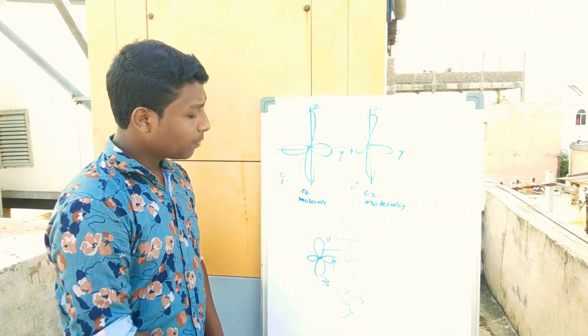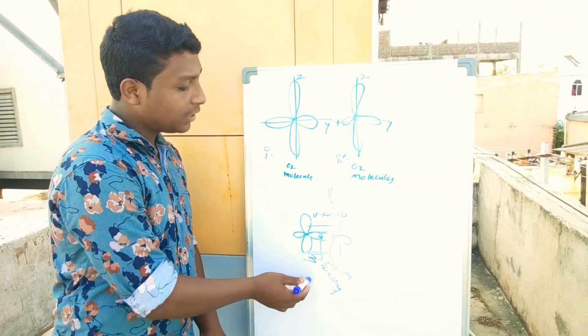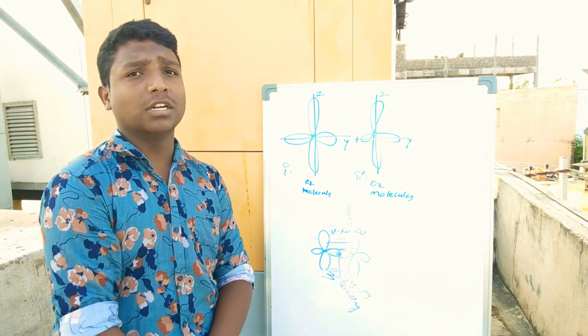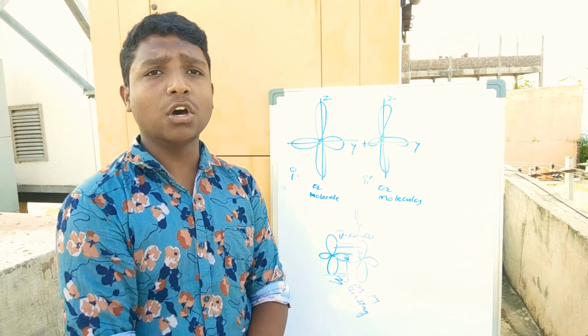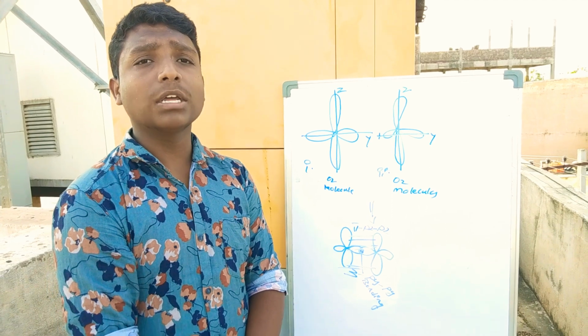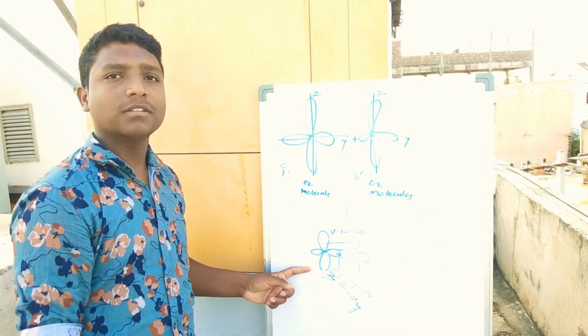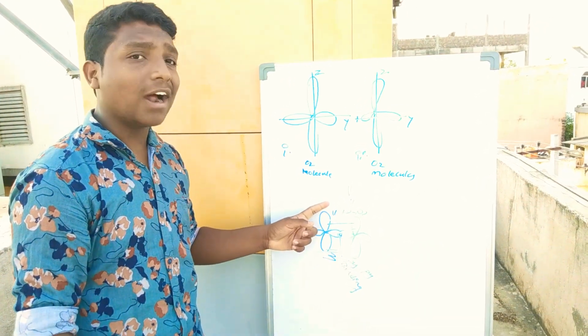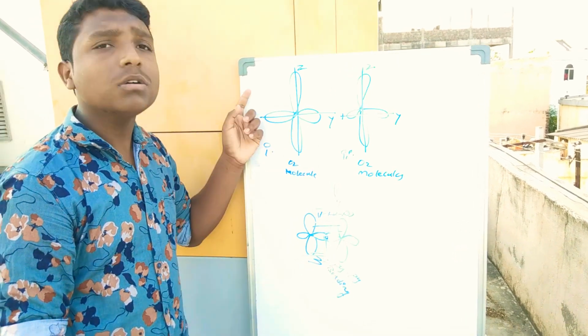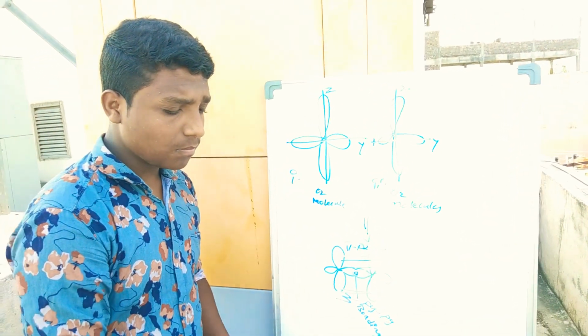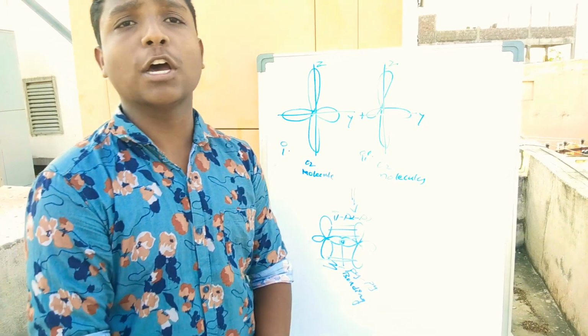Do you know, friends? We are inhaling this atom, nothing but oxygen. We are inhaling the oxygen, no? How is the oxygen atom present? Like this, with the help of pi bond and sigma bond. Have you observed? I will show the next image, the formation of the N2 molecule.